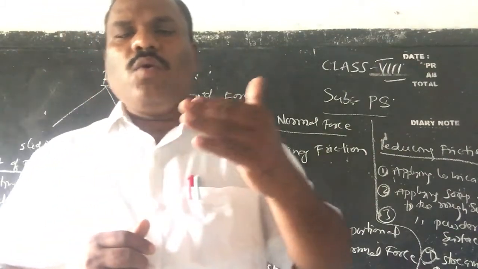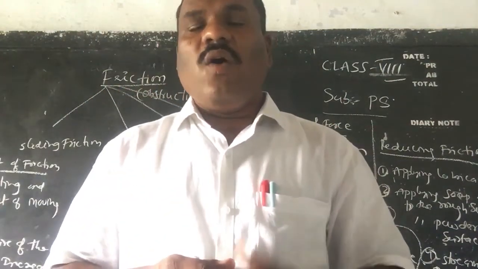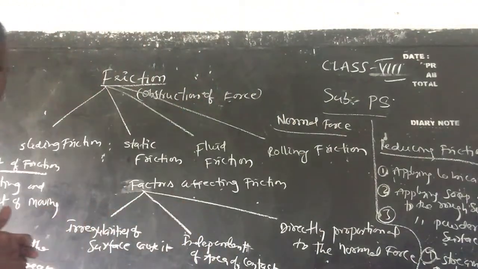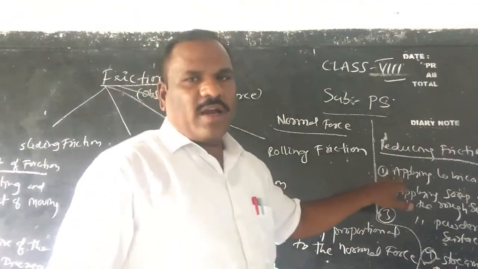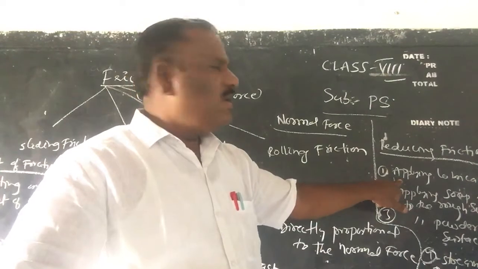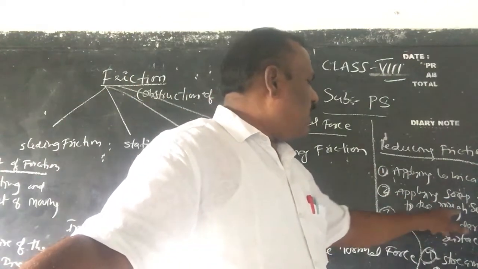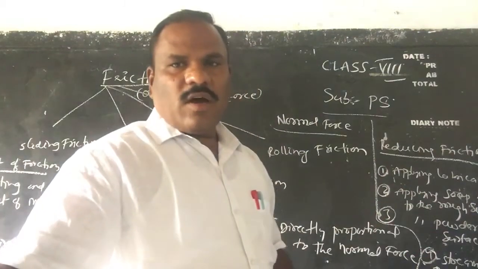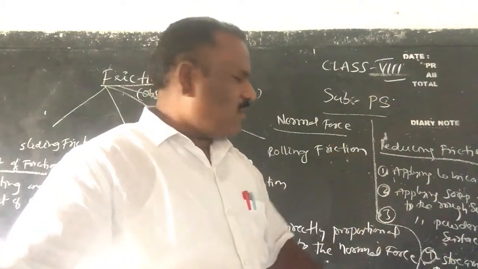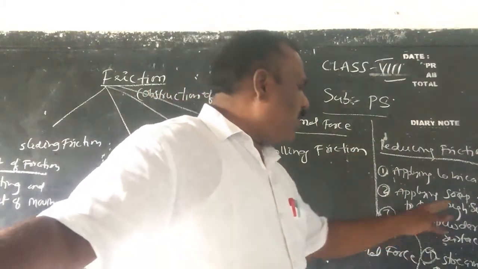Then how do we reduce friction? How to reduce the friction, children? First, by applying lubricants. We can apply lubricants and reduce the friction. Applying soap solution to rough surfaces. And applying powder on the surface.